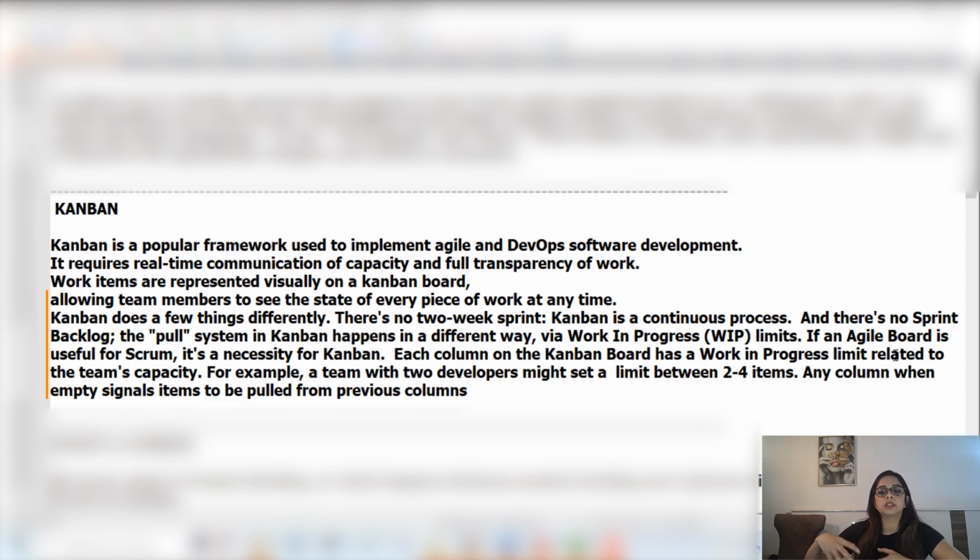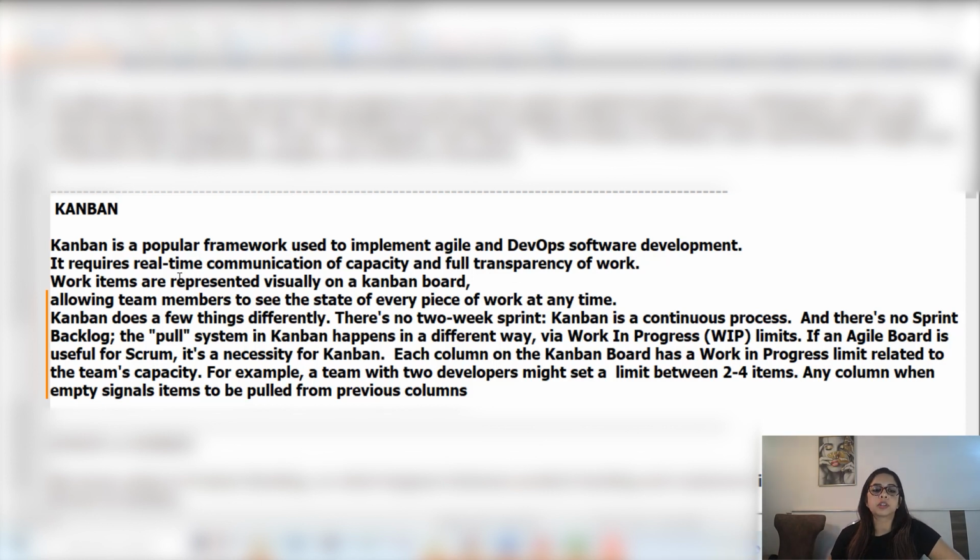But in Scrum, what is happening? We have to follow that tight deadline and deliver working software at the end of that sprint. But in Kanban, we are focusing on the capacity of the team, so that we can set a limit and complete those items. For example, a team with 2 developers might set a limit of 2 to 4 items only. Any column that is empty signals that, okay, we have to take more items into this column now. So it's about finishing off what we have taken in Kanban majorly.